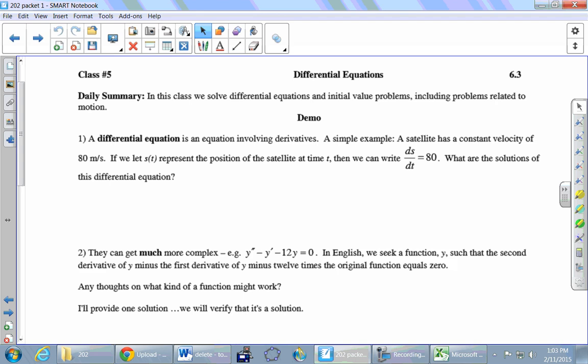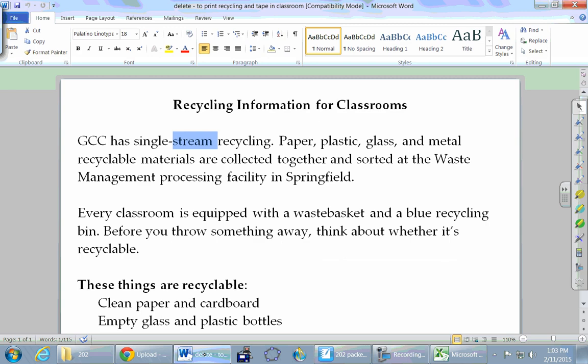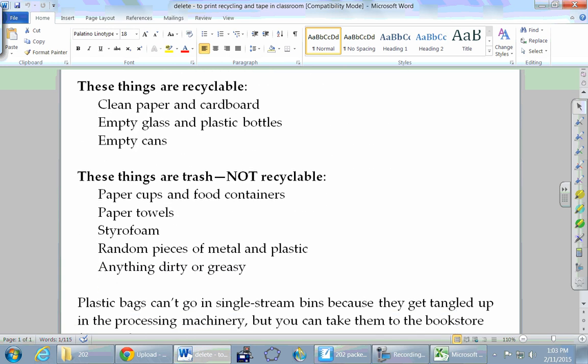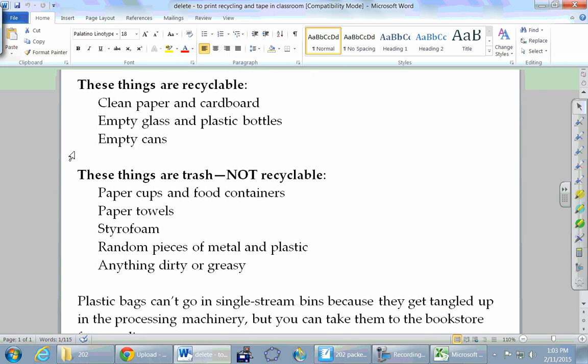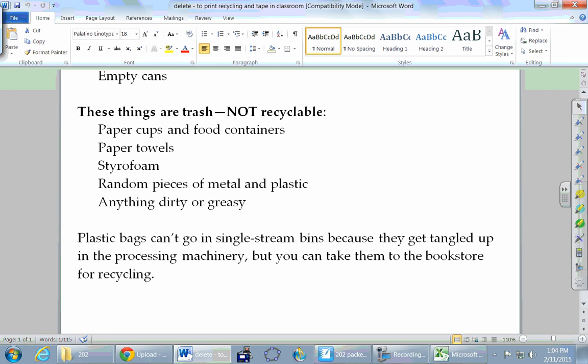Okay, so we're here on page 45. Oh, one other announcement. I was asked to share this with you guys. So in every one of the classrooms, there is one of these blue single stream recycling bins. This is just a little bit of education about what goes in and what does not go in. So we just ask you to think about what is recyclable, what isn't, when you come up here to make your decisions. So recyclable things are clean paper and cardboard, empty glass and plastic bottles, empty cans. Here's a list of things that are not recyclable, including down here plastic bags. I don't expect you'll memorize it, so I printed it. It's right here. So just read the list and decide which receptacle your stuff belongs in. Questions?